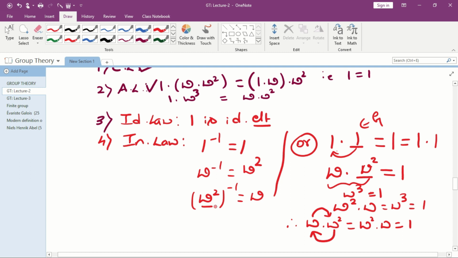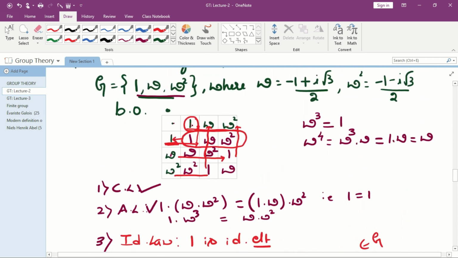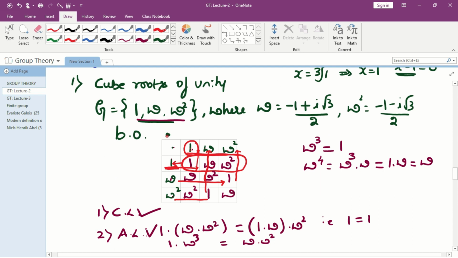Similarly, you can find the inverse of omega square. Take omega square: what is the element we should multiply so that I get the identity element on the right side? If you take 1, omega square into 1 is omega square, I didn't get 1. If you take omega square into omega, that is omega cube. Omega cube is 1. Therefore omega is the inverse of omega square. Therefore G satisfies all the 4 laws. Therefore we can say G is a group under multiplication. And also, you can check another thing here. You can observe in the table.